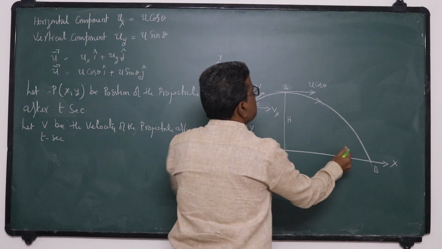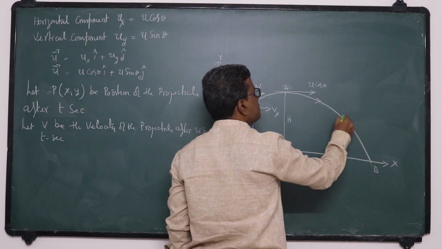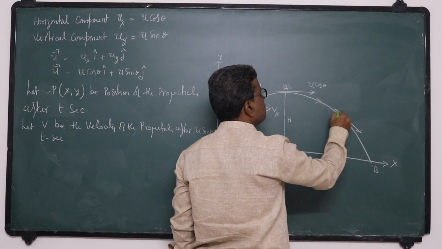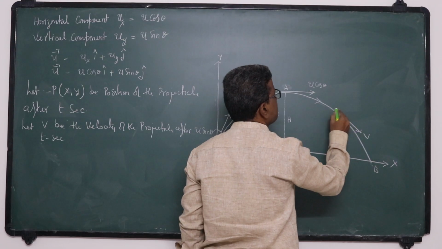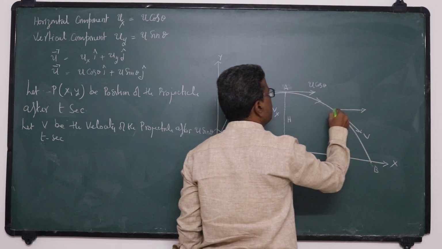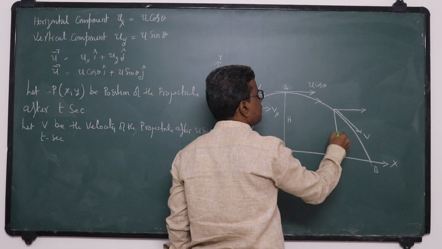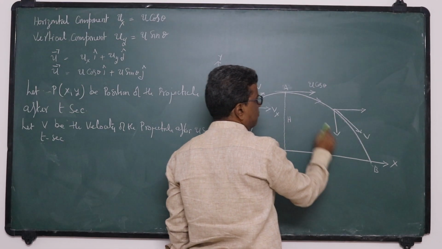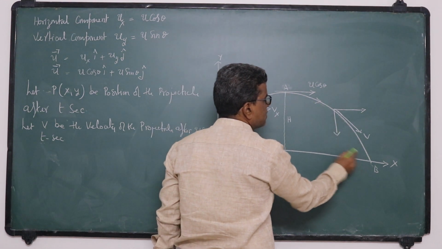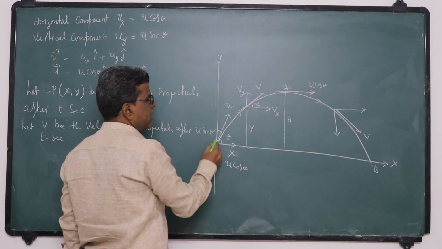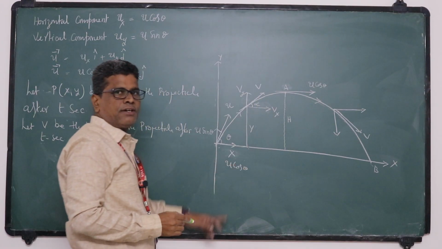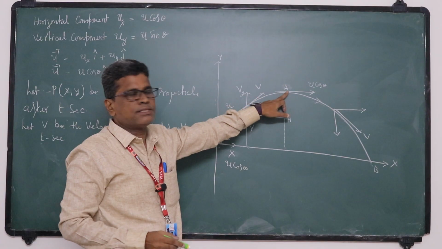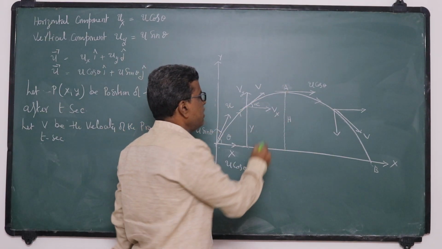Drawing a tangent at any instant gives the velocity, with horizontal and vertical components. Since it rises against gravity, the vertical component decreases, but the horizontal component remains the same.